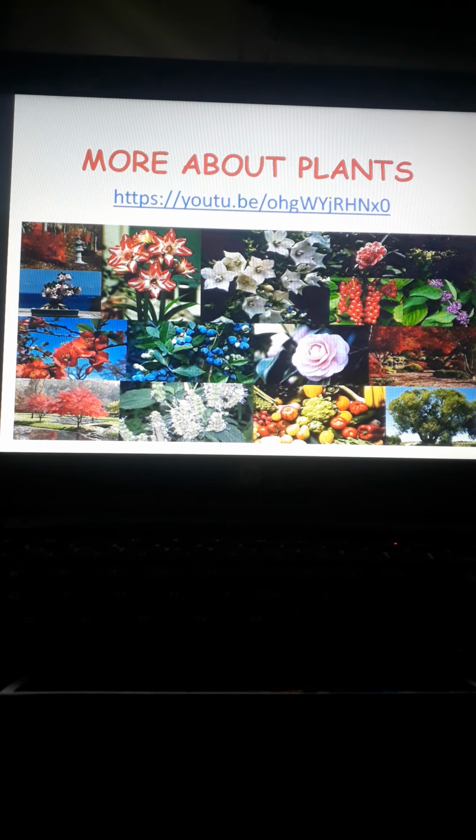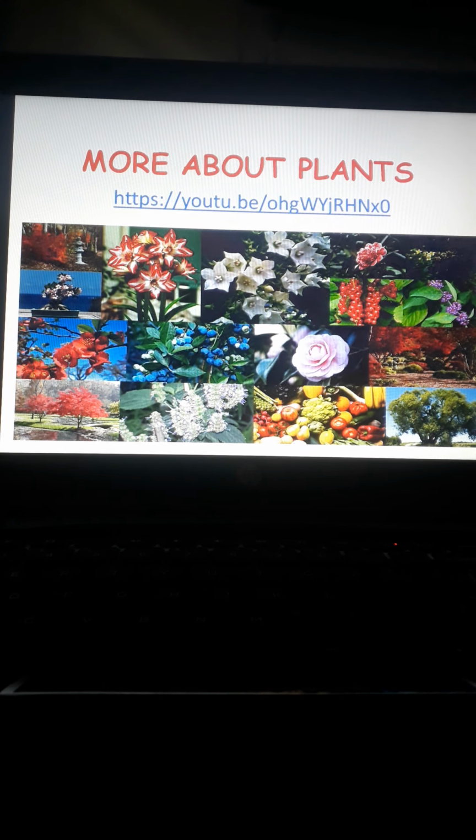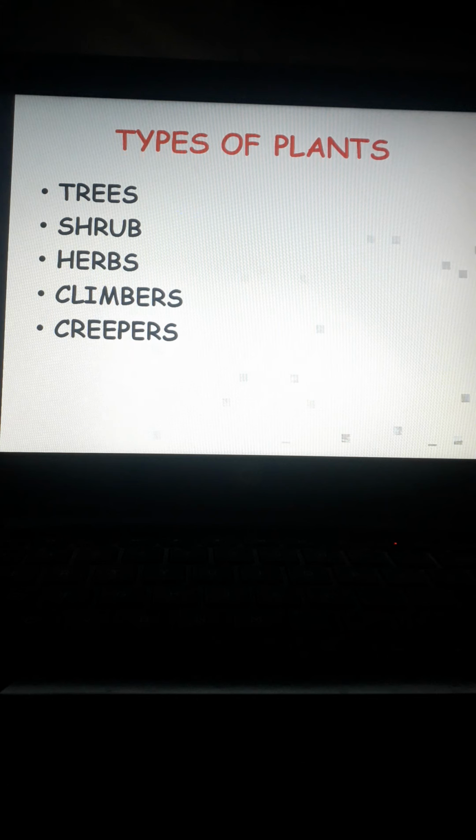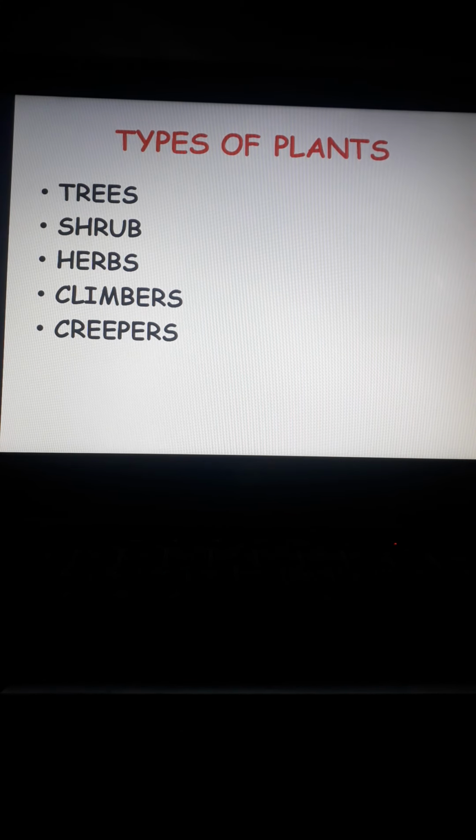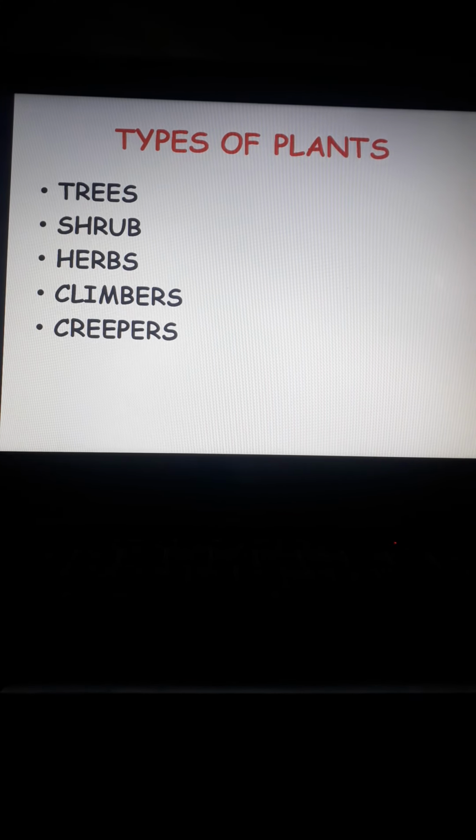Plants can be classified into five categories. Okay, so now let's start. This is a type of plants. First repeat with me. There are five types of plants: trees, shrubs, herbs, climbers and creepers.